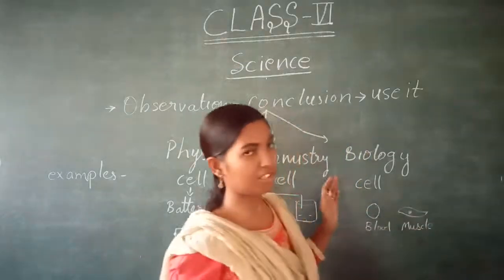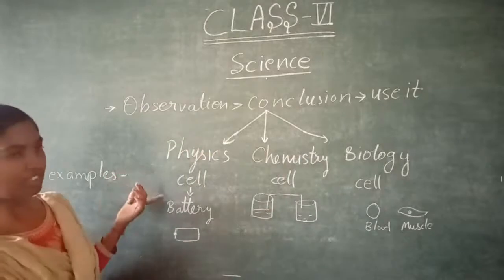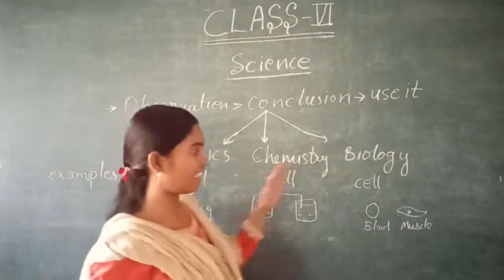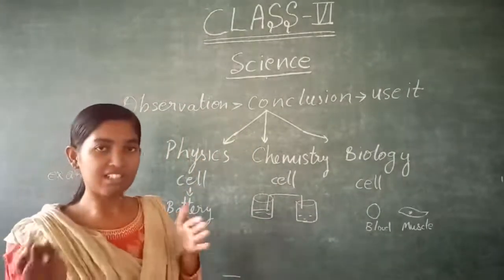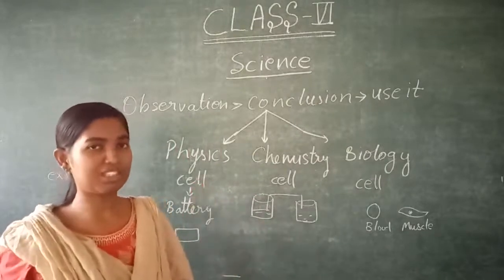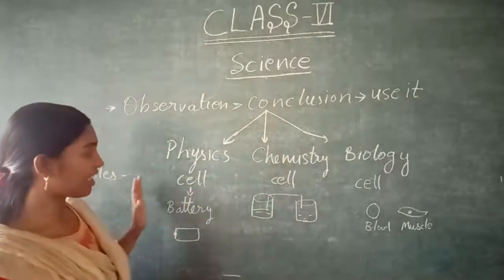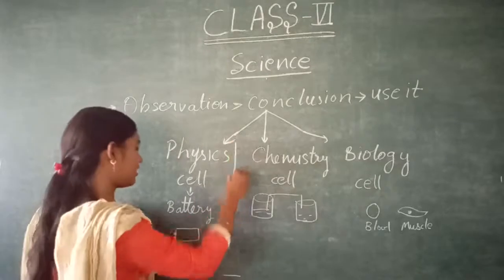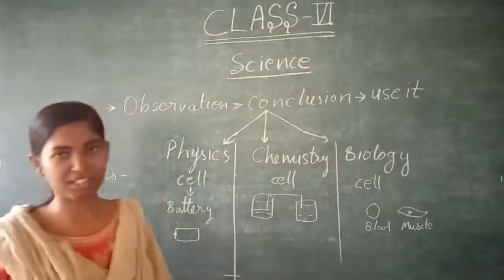So in biology, there are different cells for different organs. For this they started fighting that no, the cell definition is this, the cell definition is this. So they did one thing: let us separate with our own definitions. I will make my subject, I will make my subject. Due to this debate, they worked separately, and physics separated, chemistry separated, and biology separated.